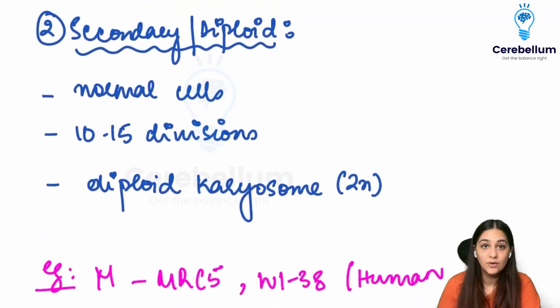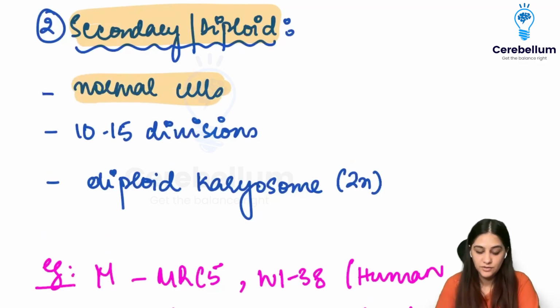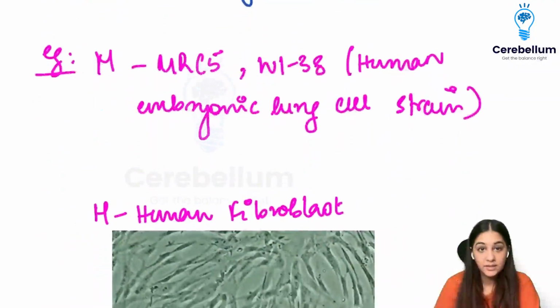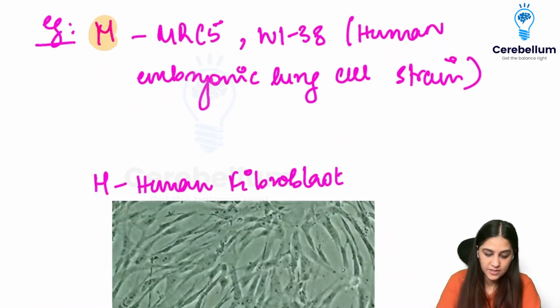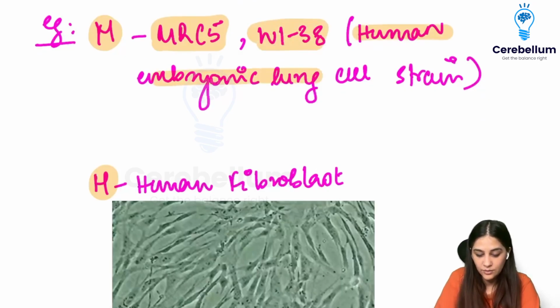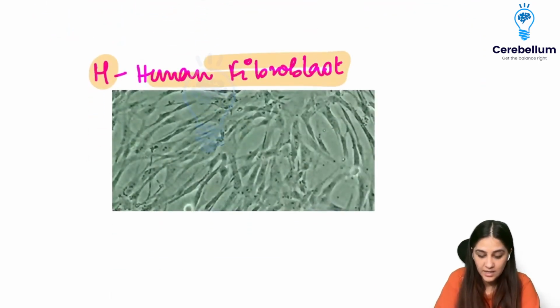Coming to the secondary or the diploid cell lines. When we talk about the secondary and the diploid, they are also normal cells, but they have a higher number of divisions compared to the primary one. They are going to be 10 to 15 divisions, and they also have a diploid karyotype, which is 2N. Now, the mnemonic is going to be MH. Firstly it was MHC, here it is only going to be MH, which contains MRC5, WI38, which is human embryonic lung cell strain. Then we have the human fibroblast cells, right, which are from the muscle cells.